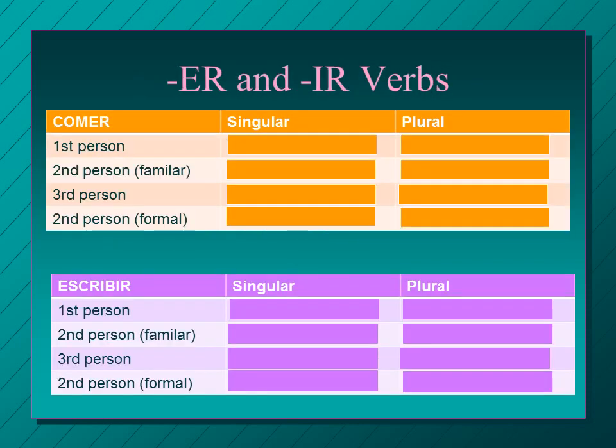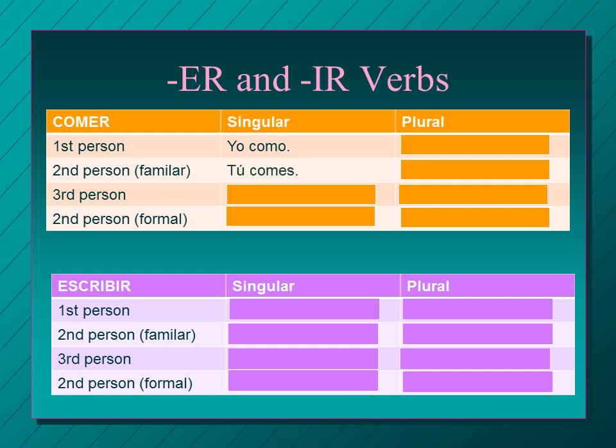All right, so let's look at how you conjugate them. You'll see that these two are very similar to each other, and honestly, it's not that different from the AR verbs. So we'll start with comer, to eat. It's an ER verb. First person singular, yo como, I eat. Just like the ARs, we dropped the ending, ER, and for yo we added an O, so that one's not any different.